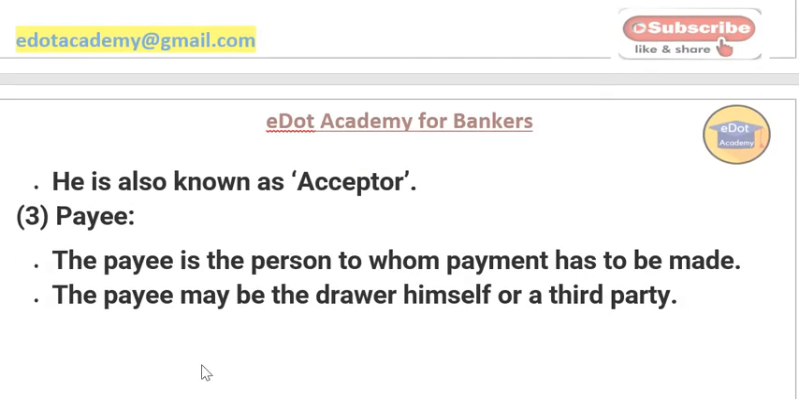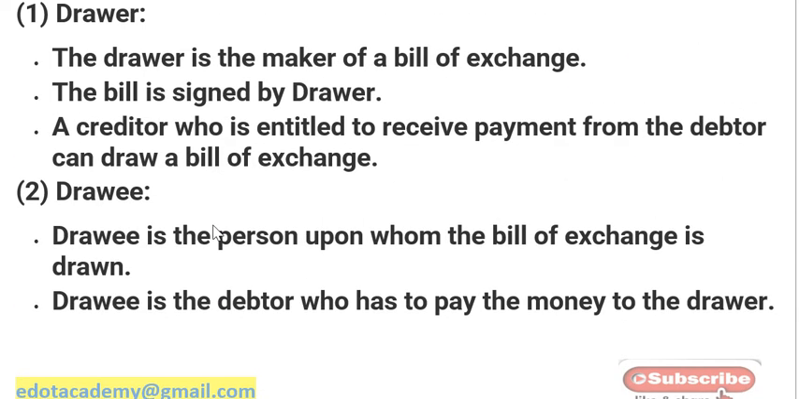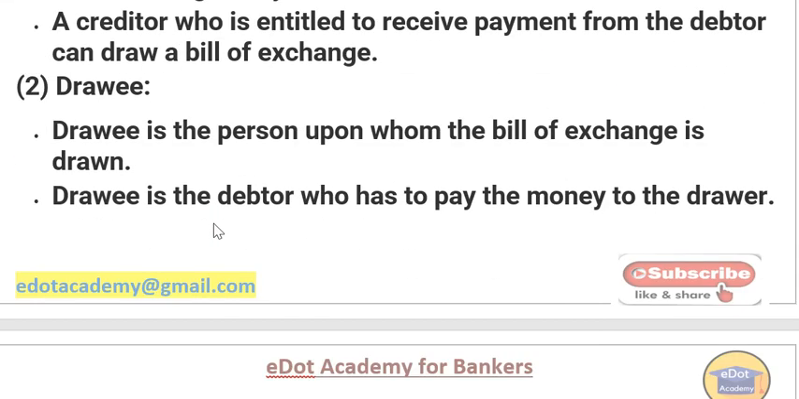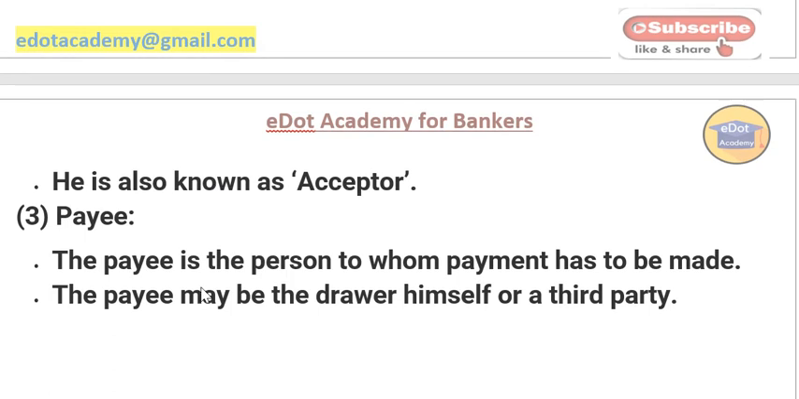Now, what is the third party? It will be surprising to know here. We have seen the drawer, we have seen the drawee. Then why is the third person coming? It is a payee. The payee is a person to whom payment has to be made. The payee sometimes may be the same as the drawer, or may be a third person also, because the drawer may direct the drawee to pay a certain sum of money to a third person. That means the payee may be the same person as the drawer, or may be different from the drawer. So this point you may be clear.